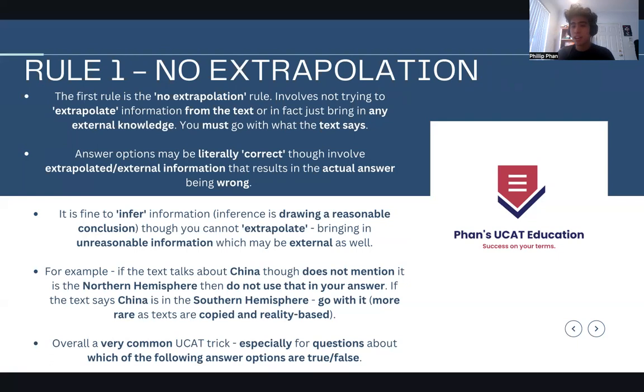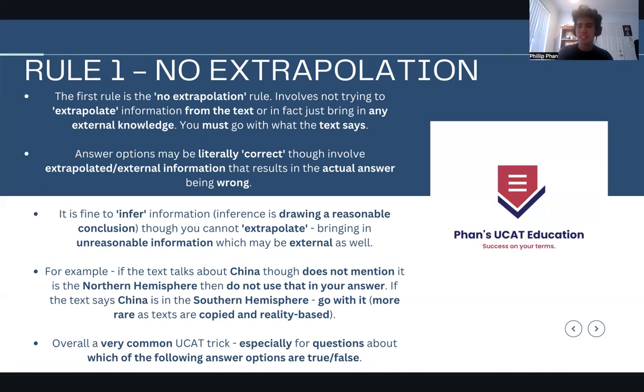When I say extrapolate information, I mean making a very strong inference, so to say. You're reaching. You're really trying to put words into the text's mouth, pushing unnecessarily for a point that doesn't really exist. You take a piece of information and draw something from it, but it's not an inference. You're pushing a bit too far, trying to make something that's not there.